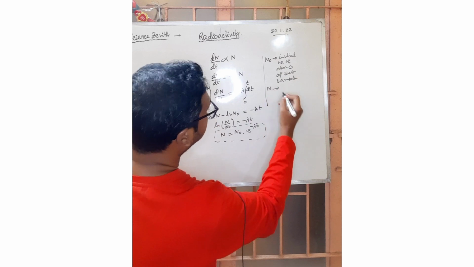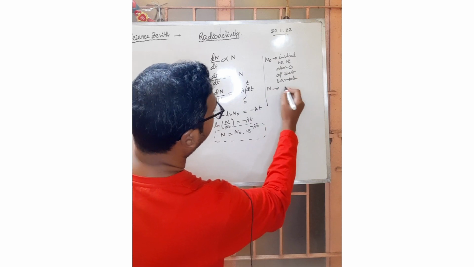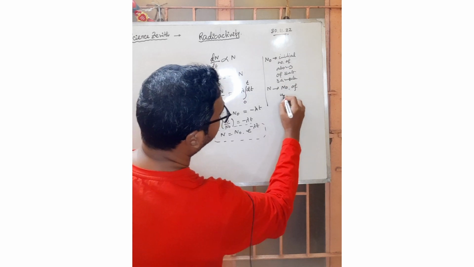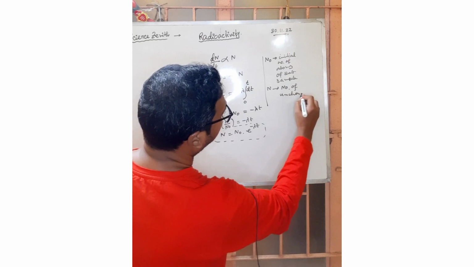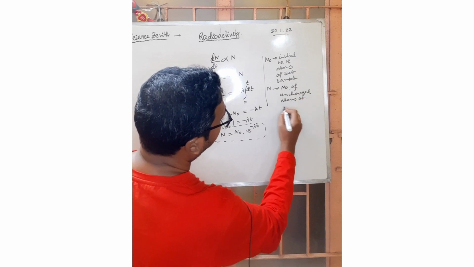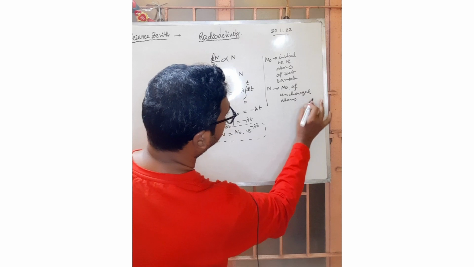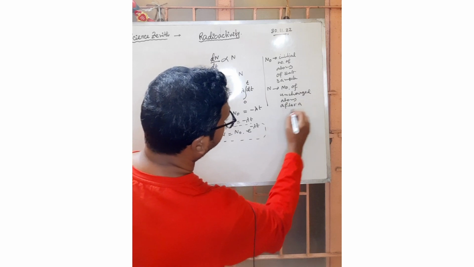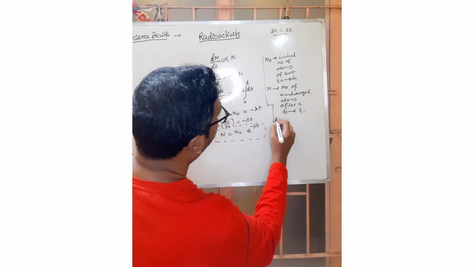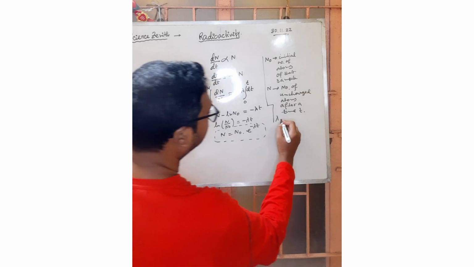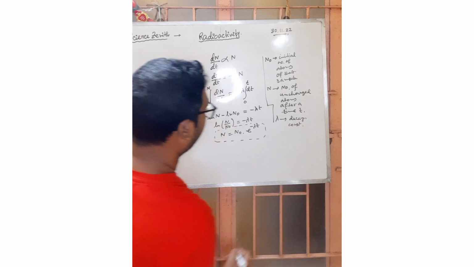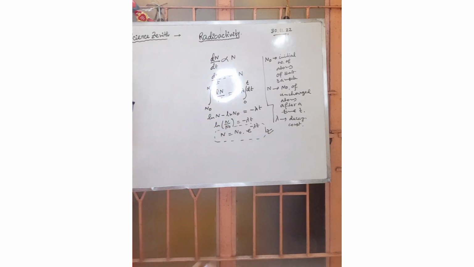N is, after a time interval t, the number of unchanged atoms at that instant. That's it. And lambda is the decay constant. That is the relation N equals N0 e to the power minus lambda t.